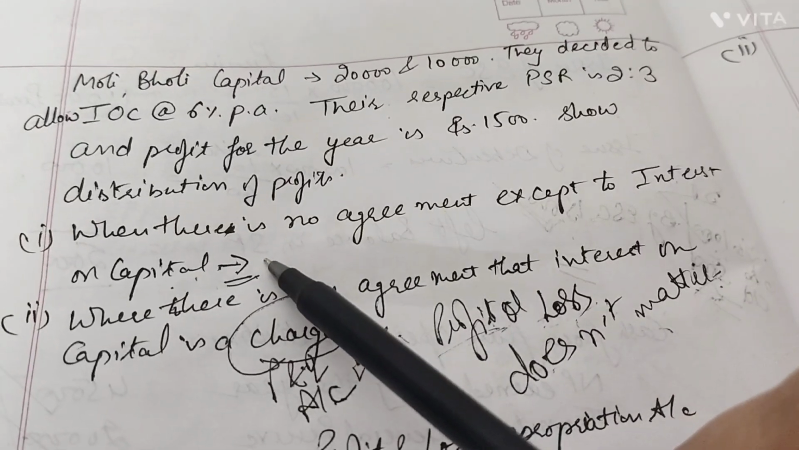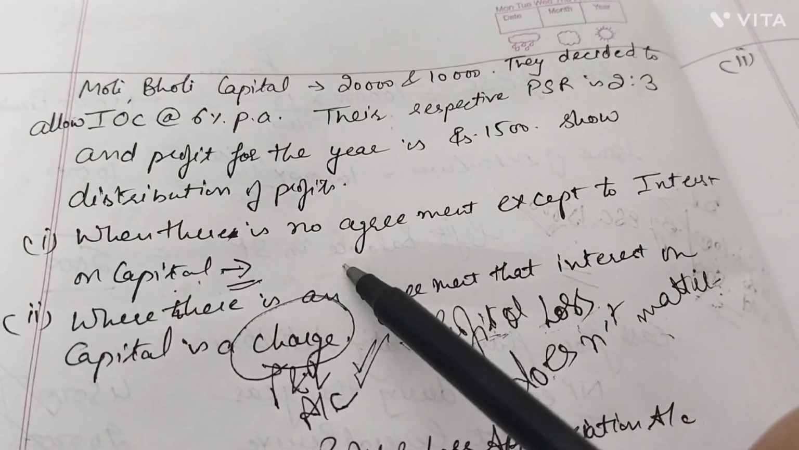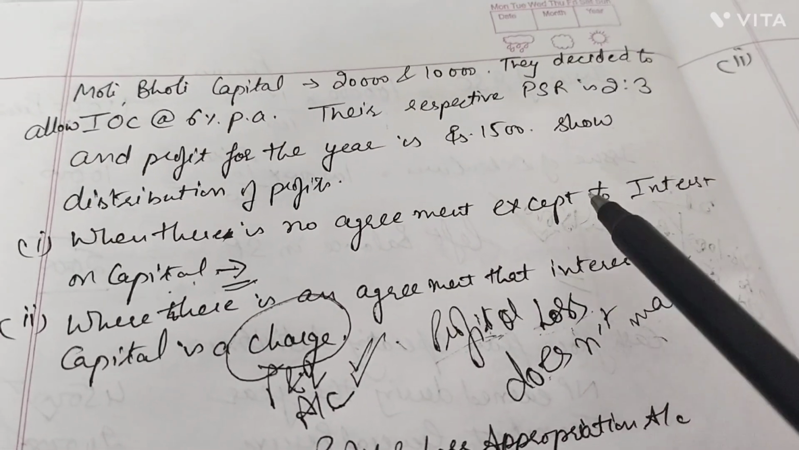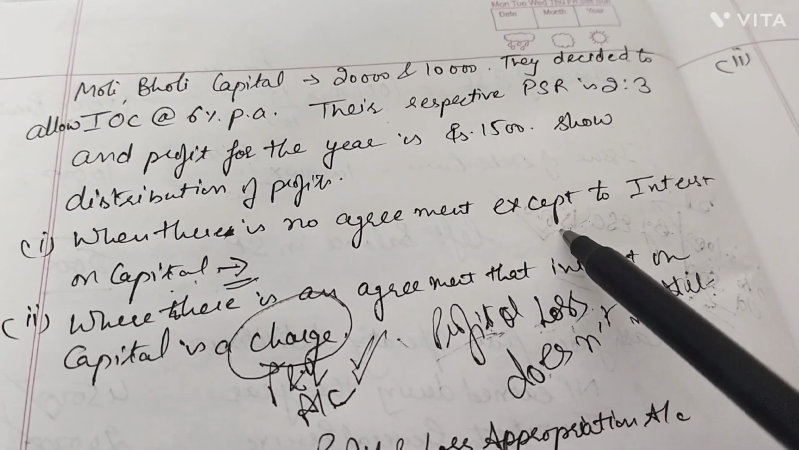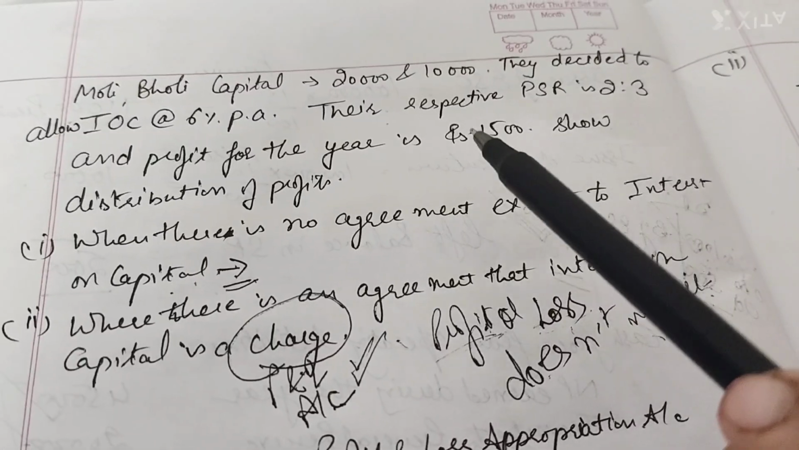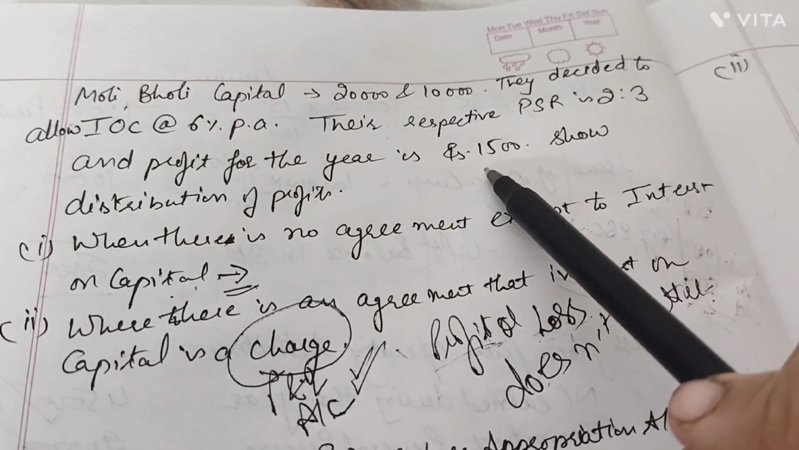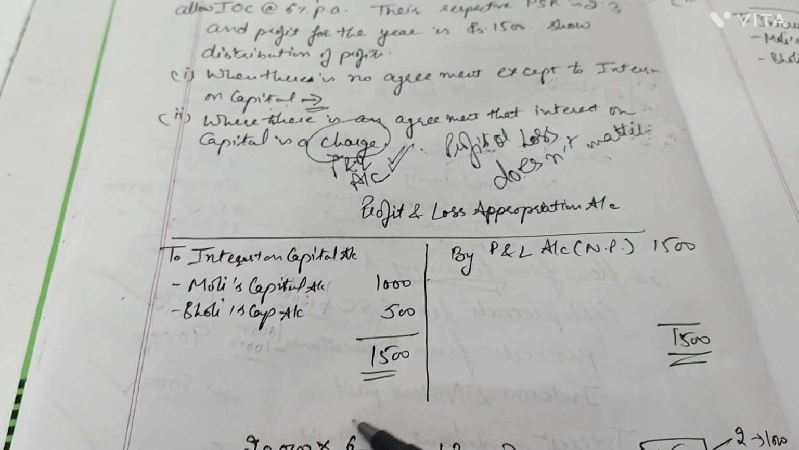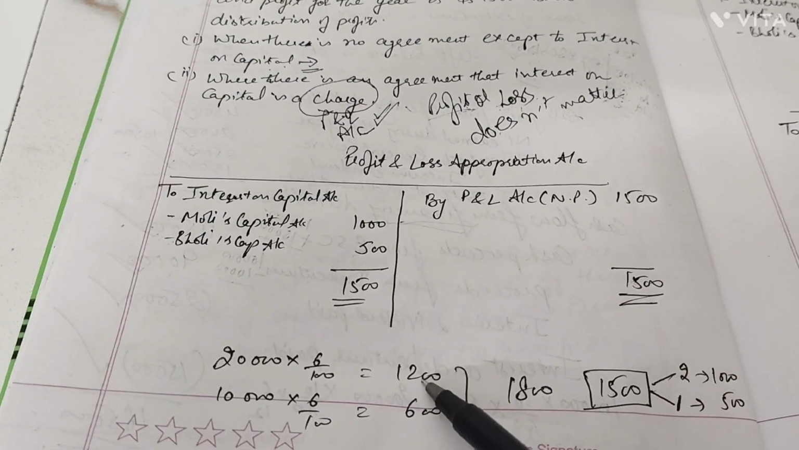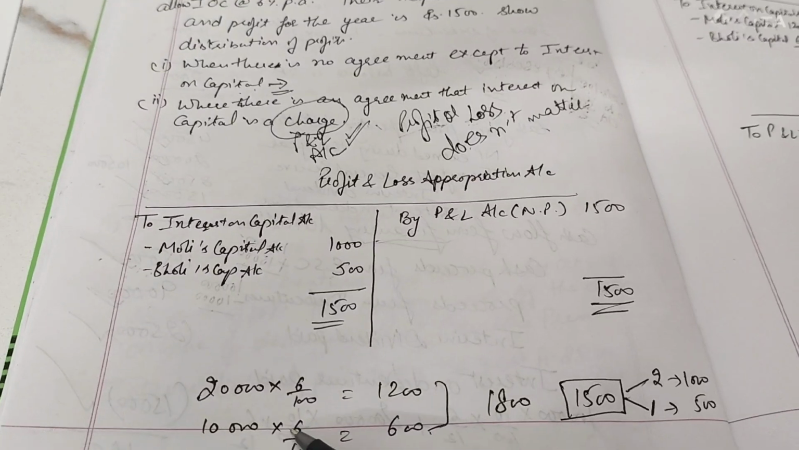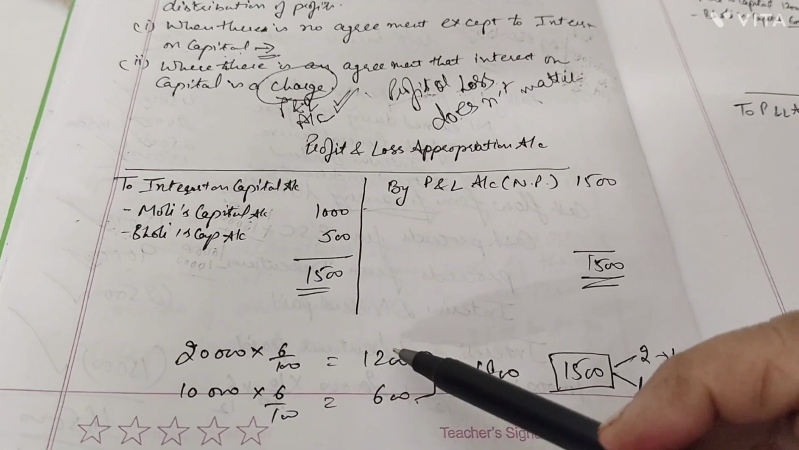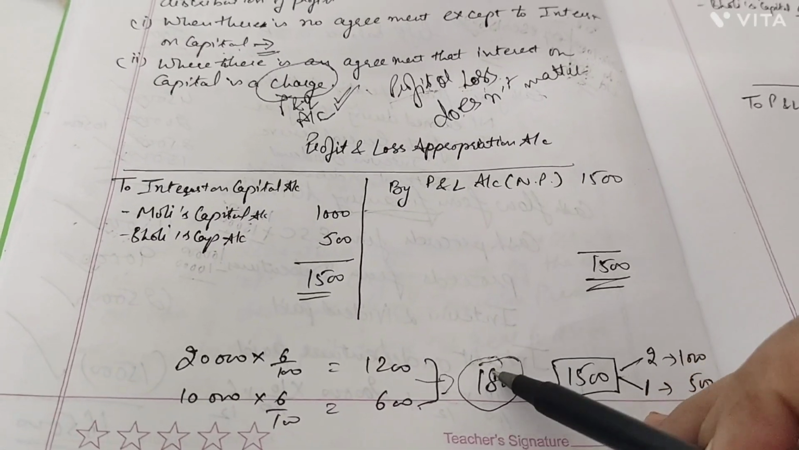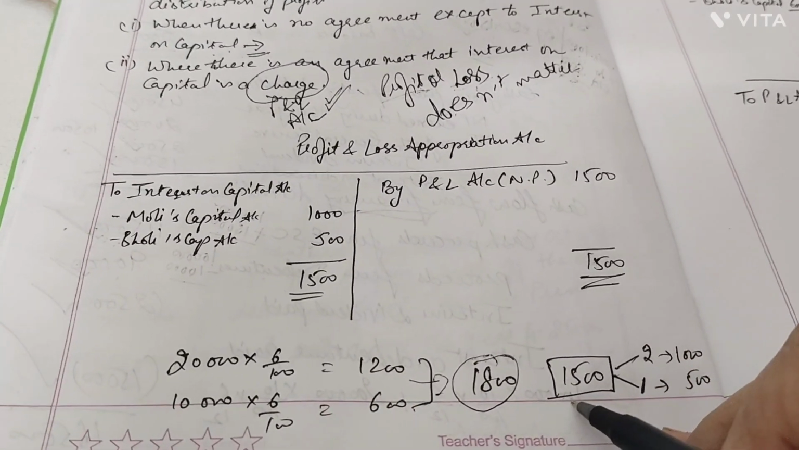So let's do the first case, where IOC is to be given as provided in the agreement. Except means over here that it is given in the agreement that IOC is to be given. So what's the profit here? 1500. What's the IOC? 20,000 at 6% would be 1200, and 10,000 at 6% would be 600. Now what is the total amount of IOC payable? 1800, but the firm is making a profit of 1500.